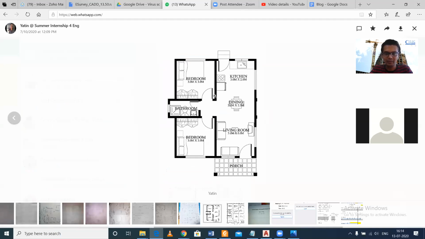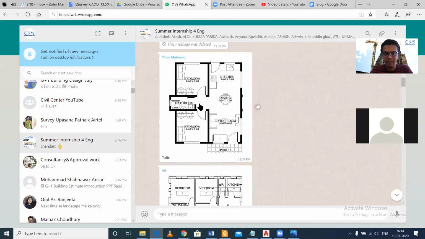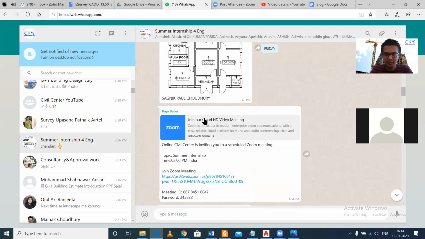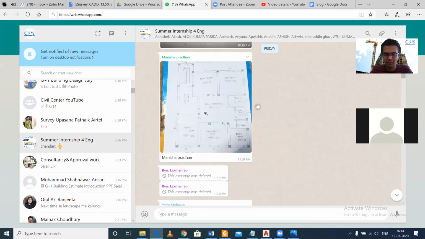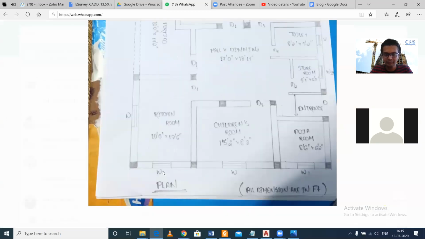And these are your interior doors, so the doors of the 2 bedrooms, and this door can be of 3 feet. And this one, that is the door of the bathroom, can be 2 feet 6 inches. So this is the standard size of the doors which people use. And the next task which I'm going to give you today is to create the elevation of the plans you had sent. So what is elevation basically?